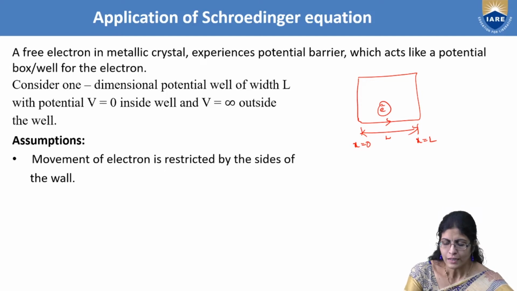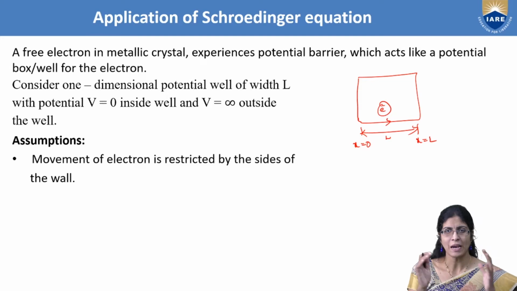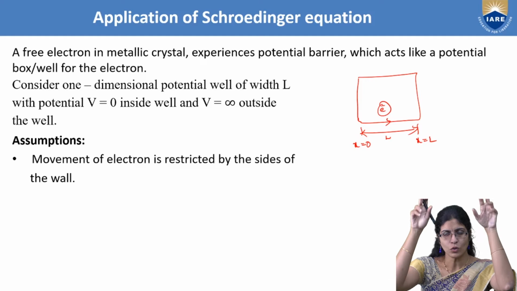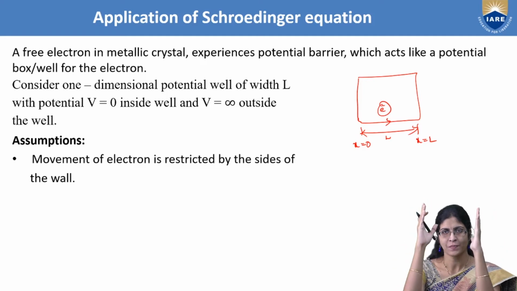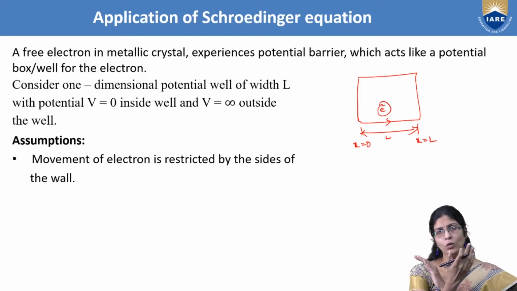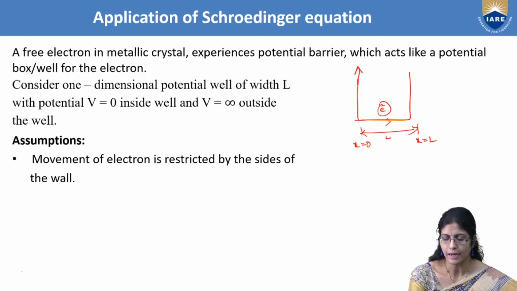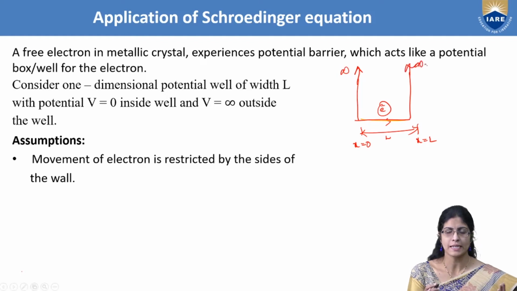Now I just want to tell you one thing. Just imagine a box, open the lid and cut off the lid, and keep enhancing the sides to an infinite level. What can you call that? If you take a round box, like the one you get for a watch, you can picturize it like a well. Here you are studying the potential of the electron, hence you call it a potential well, and you increase the height from minus infinity to infinity. If you want, you can even consider it on either side as minus infinity and plus infinity.